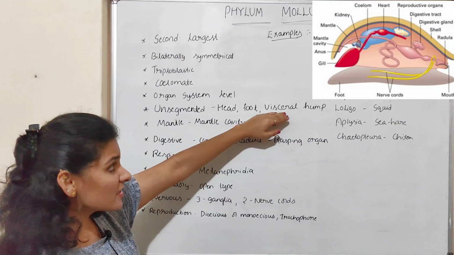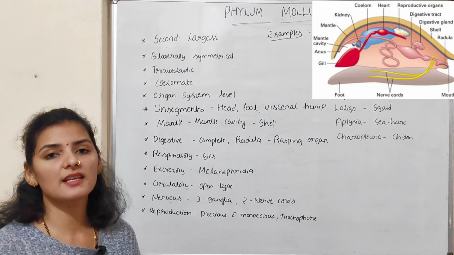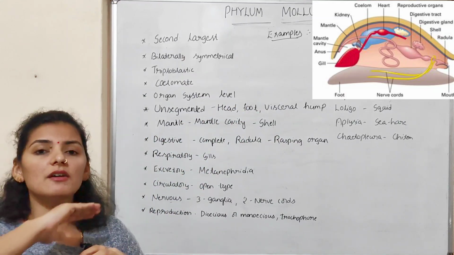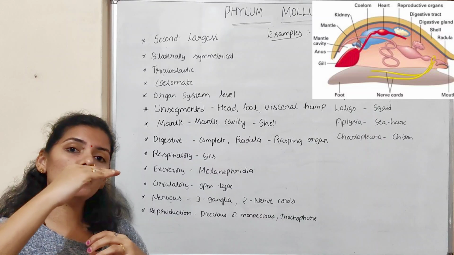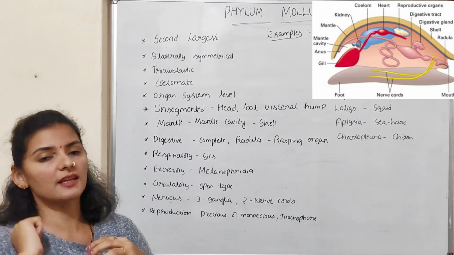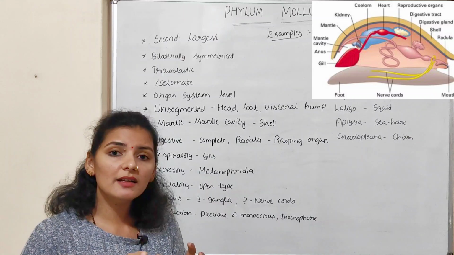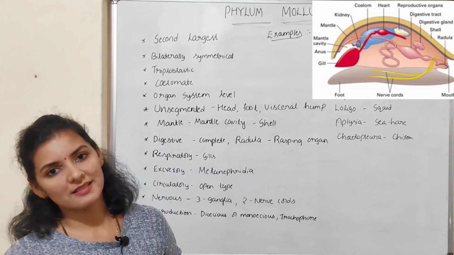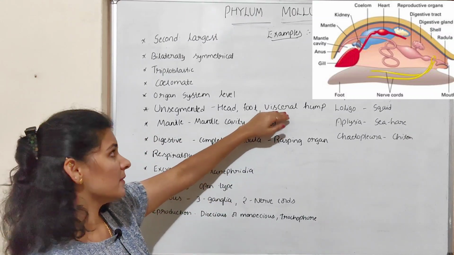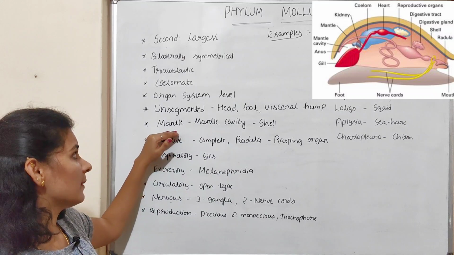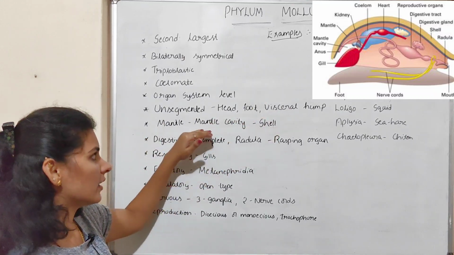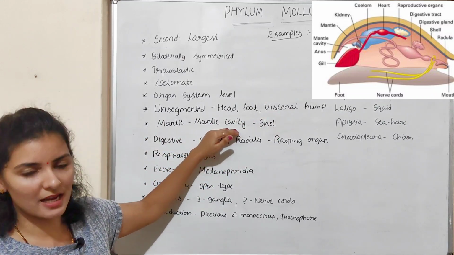In between the visceral hump and the mantle, there is a cavity called the mantle cavity. And it is in this mantle cavity that feather-like gills are present.